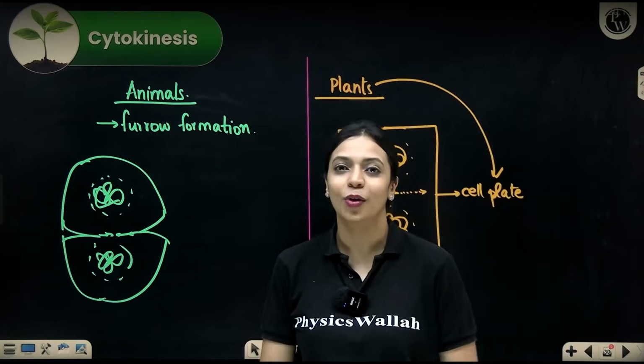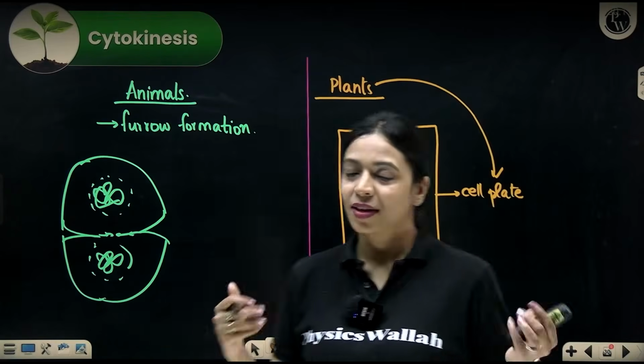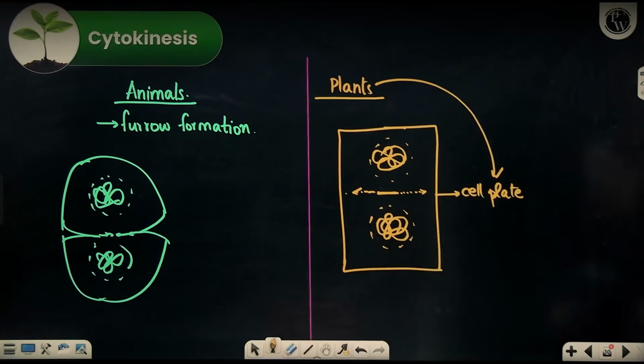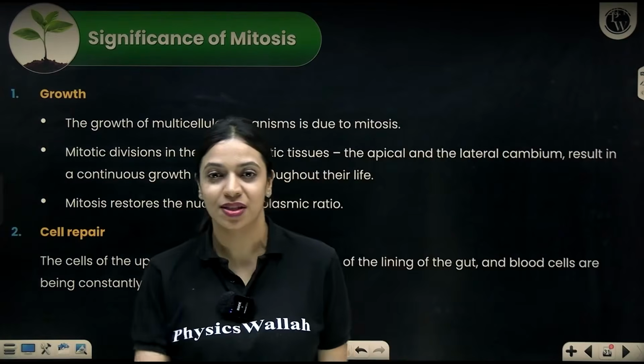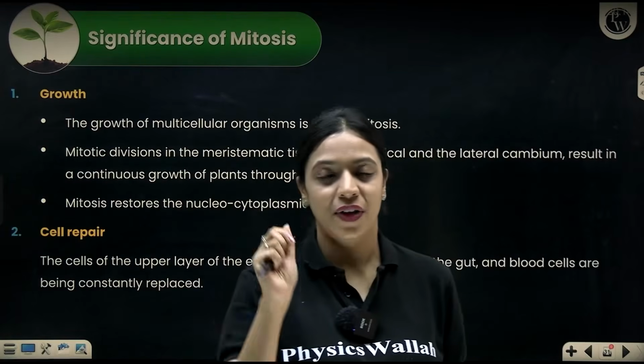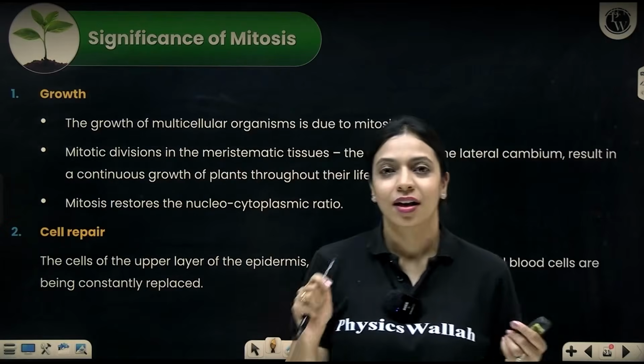Now we are left with how meiosis happens, which is the tougher type of cell division. So let's get started with meiosis. Oh well, I seem to have forgotten about the significance of mitosis. Let's understand that first. There are two very important roles that mitosis plays in our bodies.